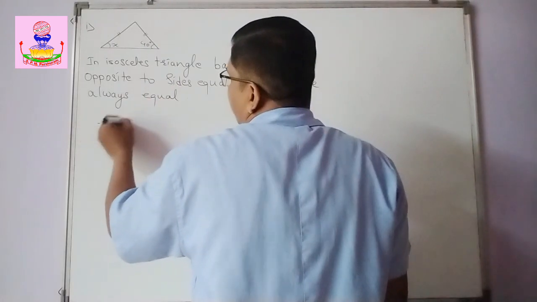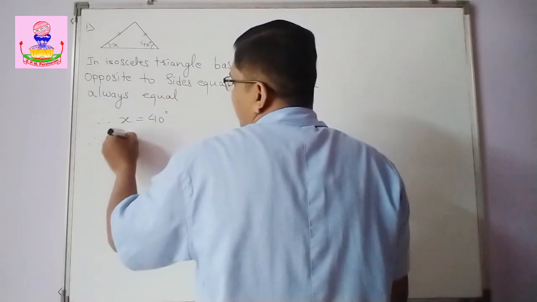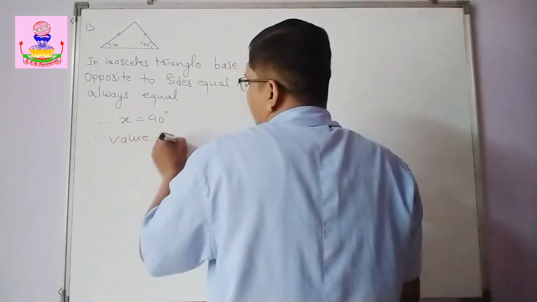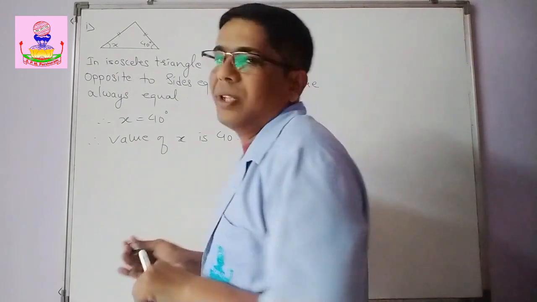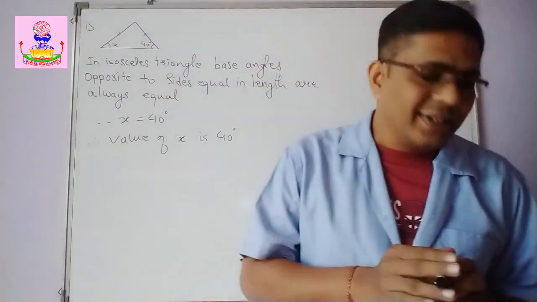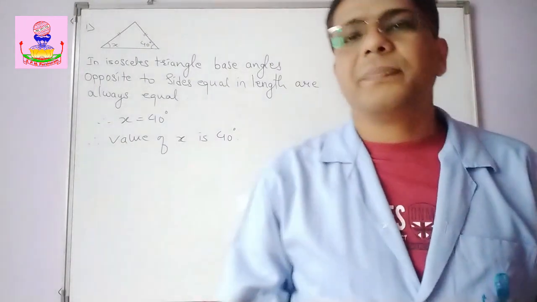Okay, so therefore x is equal to 40 degrees. Therefore the value of x is 40 degrees. Okay, so that's what is expected here. Now the next example.